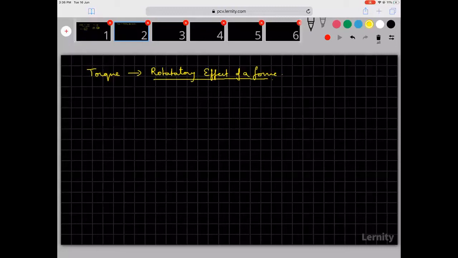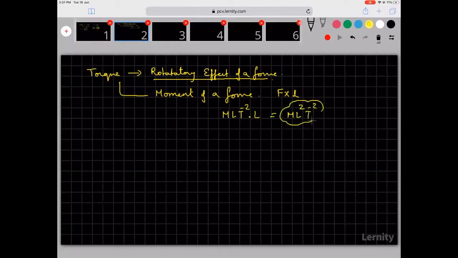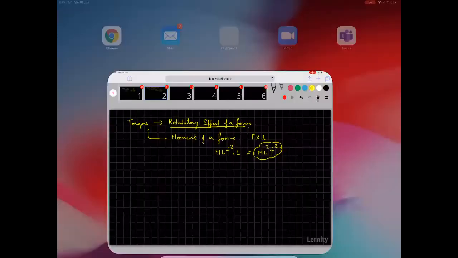So you will be learning this. Torque is the rotatory effect of a force. Torque is the moment of a force, and moment of a force is force into length, the distance. So it will become mLt⁻² into L. So that will give you mL²t⁻². So that is torque. Torque is the moment of a force. You would have learned this moment of a force in your lower classes.